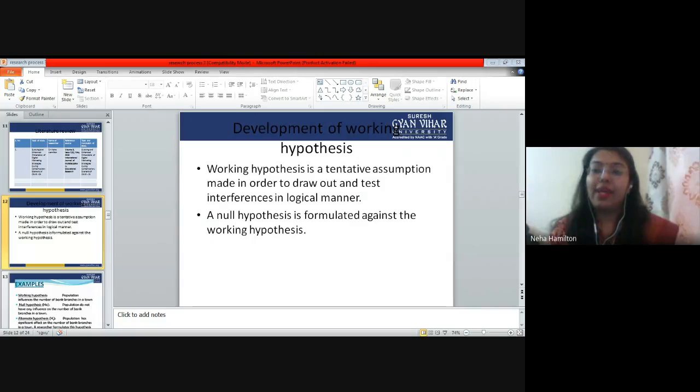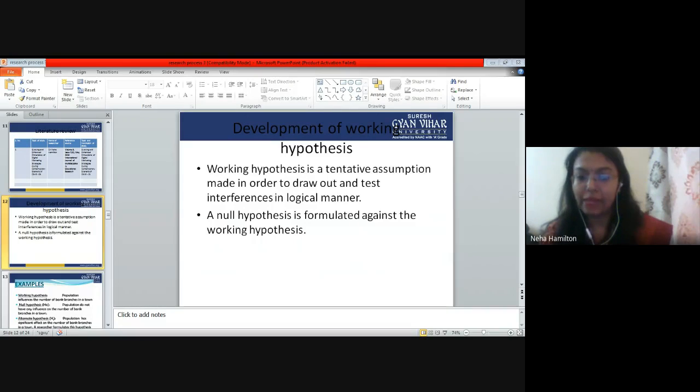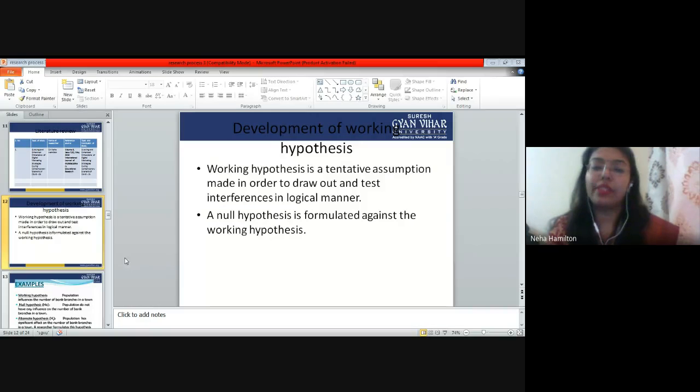Thank you. So, as a researcher, we have to forecast what can be the results of my research. You have to make a tentative assumption of what is going to happen at the end of the research. That is called a hypothesis. Whatever assumption or forecast you make before starting the research is called a hypothesis. There are basically two types of hypothesis. The first is called the null hypothesis, and the second is called the alternative hypothesis.